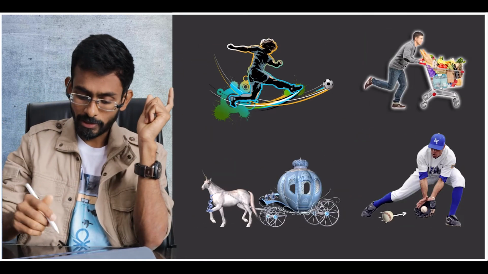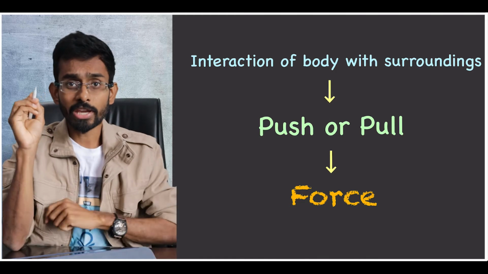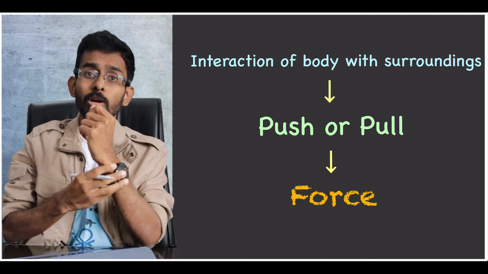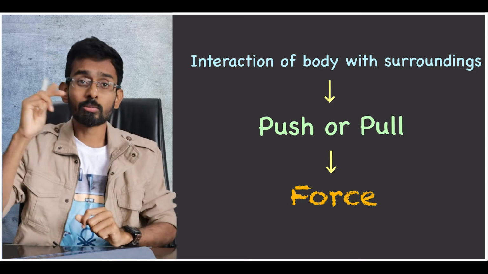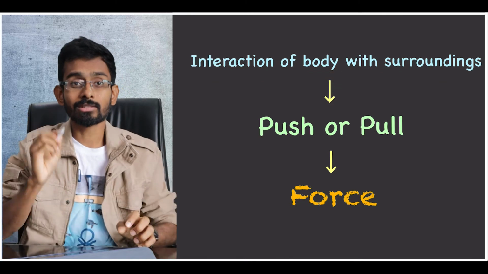So guys, in the four cases interaction is a must, and even in this case interaction is a must. The interaction need not be physical contact, it can be non-contact interaction also, like the earth and the apple. These two are interacting, but they need not touch. So we understood that to change the state of motion, either from rest to motion or motion to rest, interaction of that body with its surroundings is a must. So interaction is necessary.